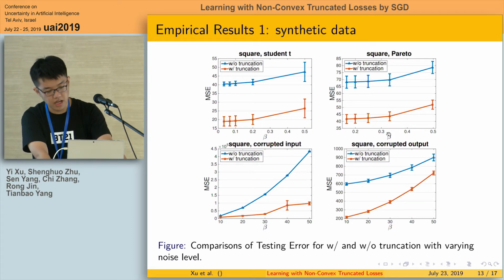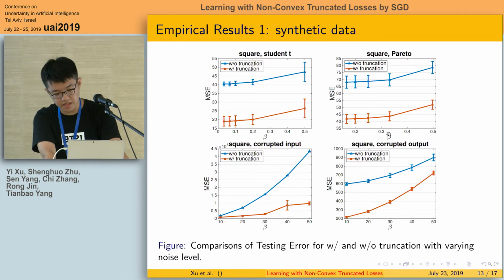We considered four different kinds of noise, such as Student's t error, Pareto error, corrupted input, and corrupted output. The y-axis is test error, which is mean square error, and the x-axis is noise level. The result shows that the performance of learning with truncation is better than learning without truncation.